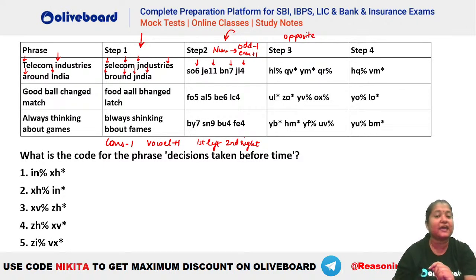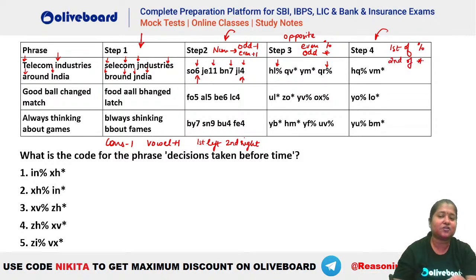So opposite letters and your even numbers. Let's say if 6 is there or 4 is there, so even has been taken as percentage, right? So even is percentage and odd is your asterisk. Okay, this is the logic here. Okay. Finally, step number 4. What is step number 4 here? First letters of percentage together and second letters of asterisk together, right? That is the logic here, that we are taking first of percentage together and the second of asterisk together. That is the logic. ठीक है.